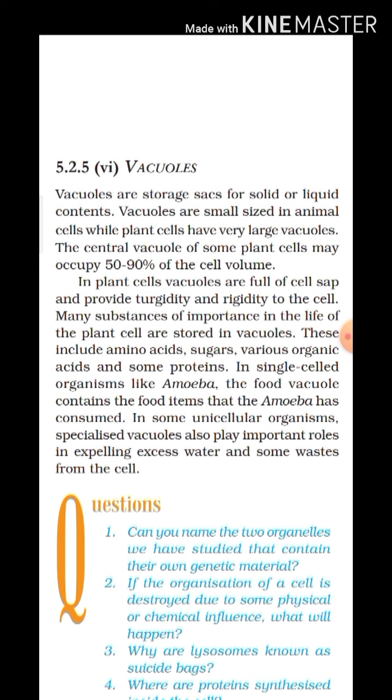So now you can imagine how large it is in some plants. In plant cells, vacuoles are full of cell sap.